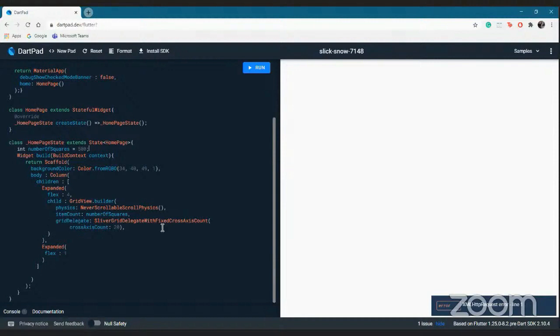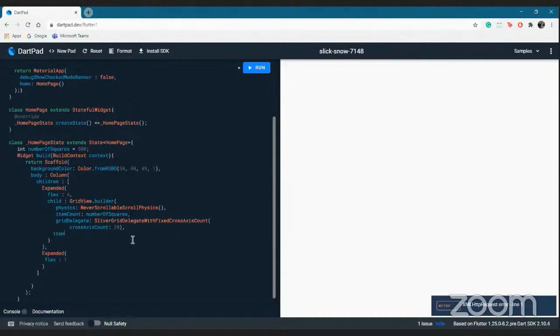Now, what is a grid delegate? So a grid delegate refers to what we display on a single line. What I want on a single line is 20 squares. I don't know how long it will get, but I'll just display 20 squares on one line. So that is my cross axis count. That along this axis, what is my number of lines?